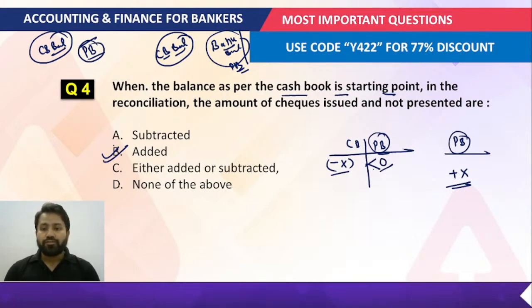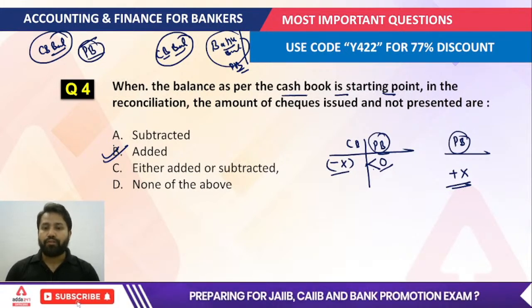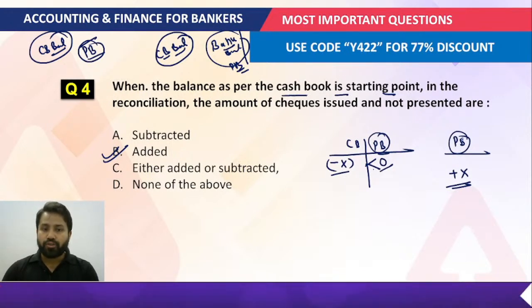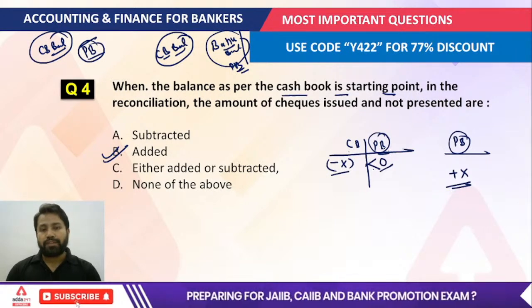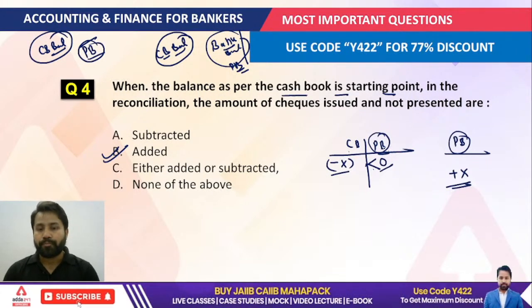All right, so this is how we have to solve the questions. I think it is clear for everyone. Whenever it is given that the cash book is the starting point, you have to write in this way. You write the passbook here, and after that cash book and the passbook. So this is how you have to solve the questions in the examination also. Next question.